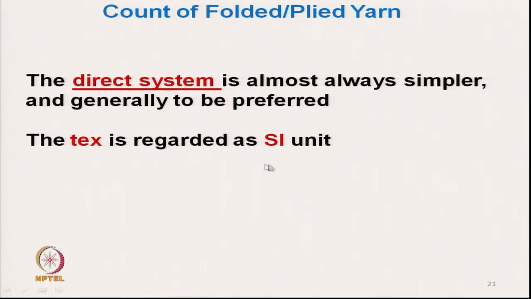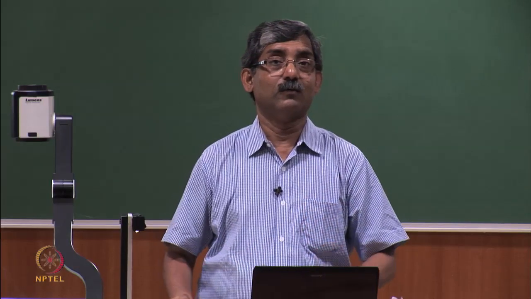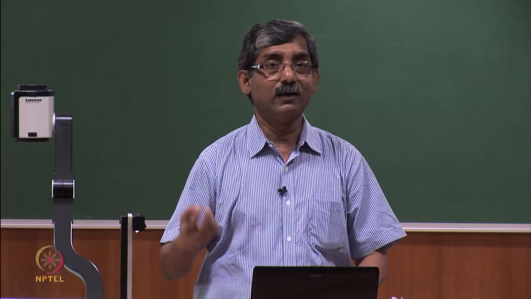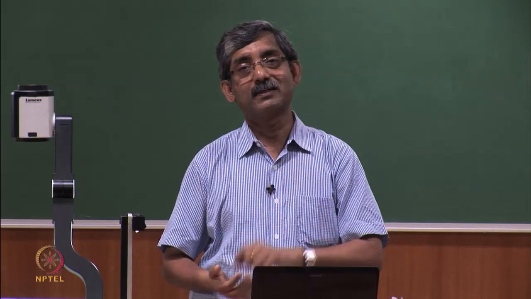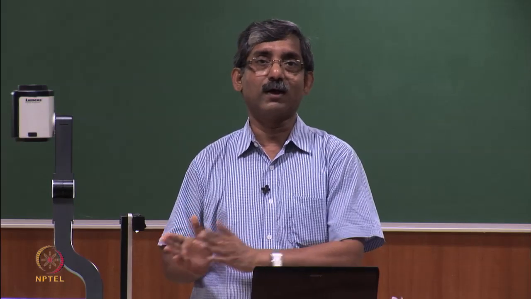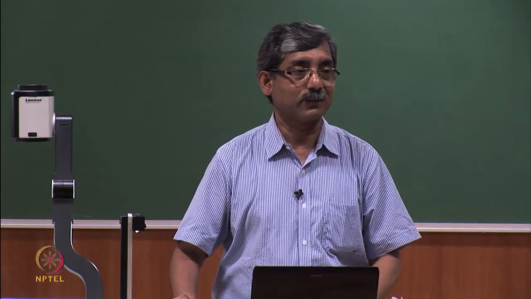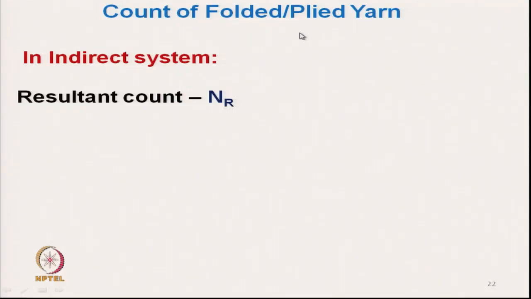Now, in the SI system, tex is regarded as the expression of linear density of yarn. Okay. It is tex; we do not use any other method in the SI system. So, if we have yarn linear density in the English system, NE, or the metric system, NM, in the SI system we always have to convert it to tex, that is the internationally accepted system. Okay. Now, let us see the count of folded yarn.